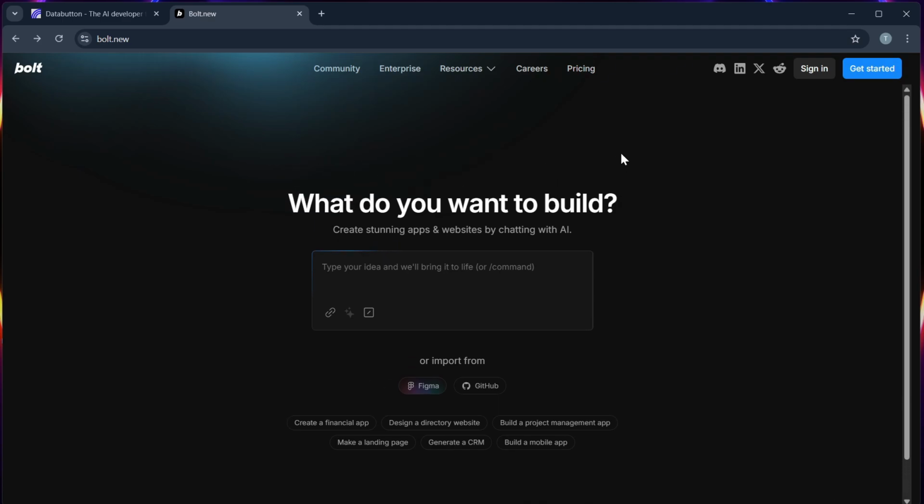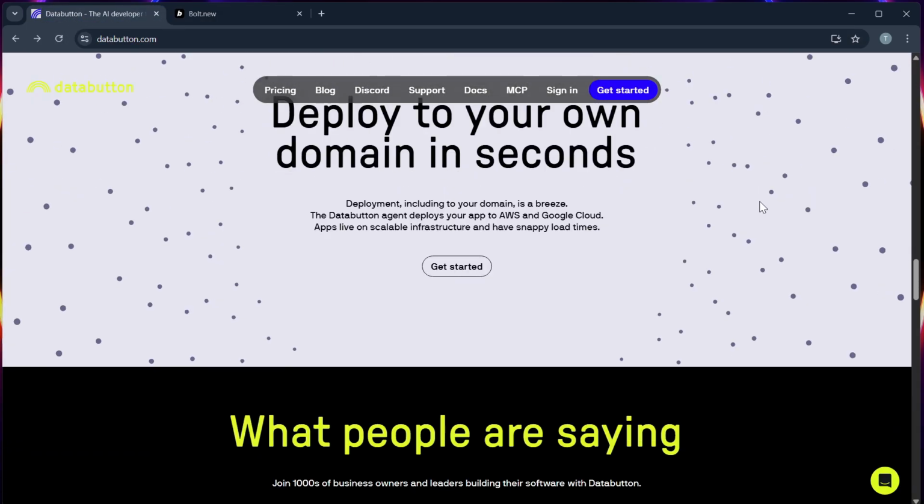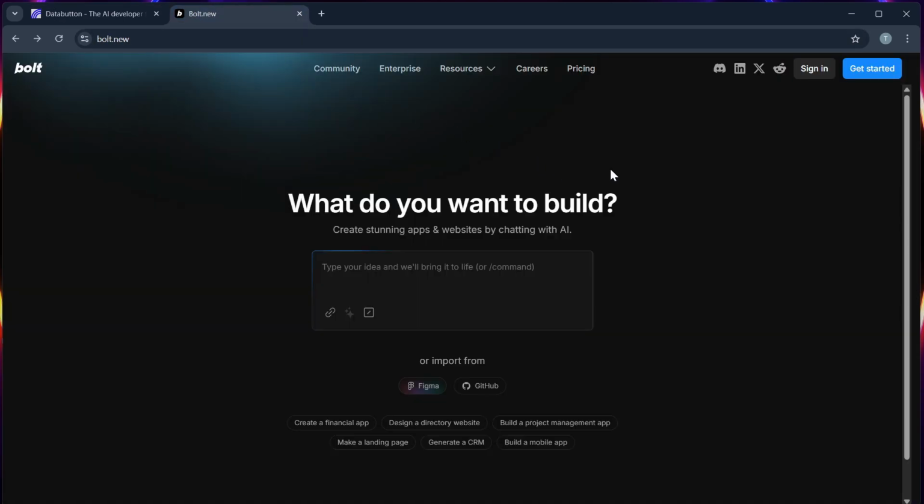So, for the final verdict, if you want to build AI powered apps with some coding, you can go for Data Button. If you are more into building workflows and automations without any code, you can go with Bolt.